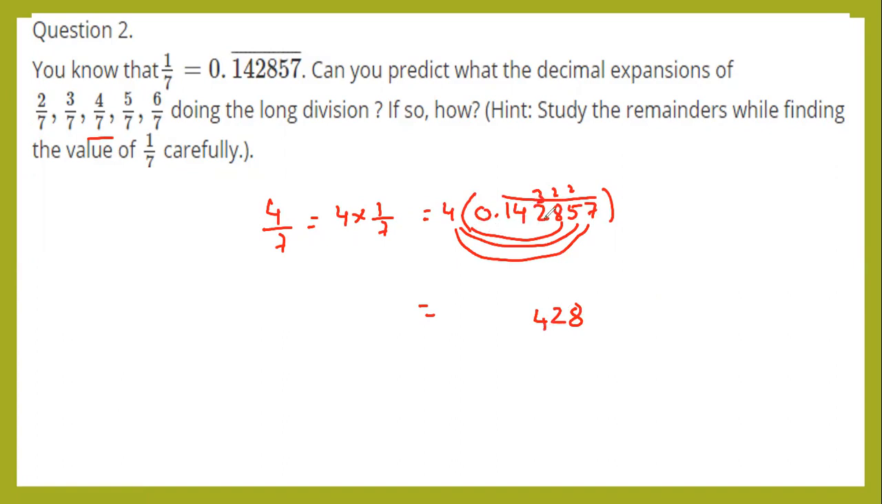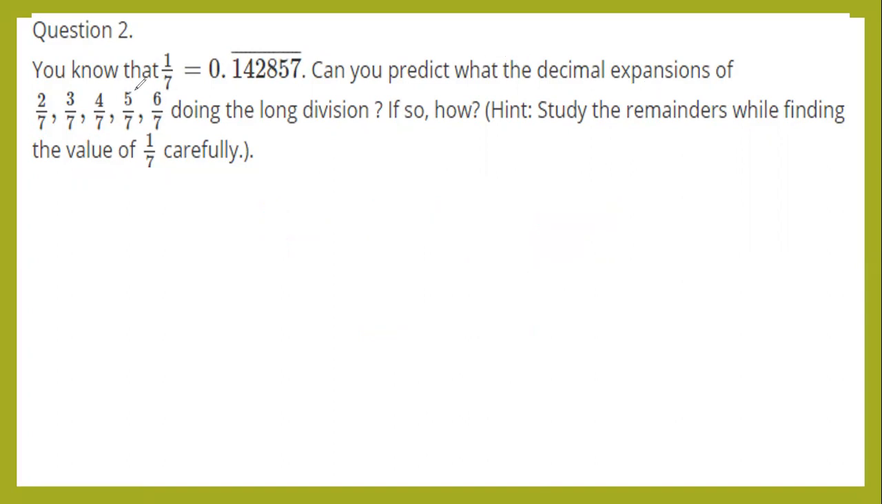4 2s are 8. 8 plus 3, 11. 1 carry. 4 4s are 16 plus 1, 17. 1 carry. 4 1s are 4 plus 1, 5. Point. 4 zeros are 0. You need to multiply this also. 4 zeros are 0. So 4 by 7 is equal to 0.571428. Next.